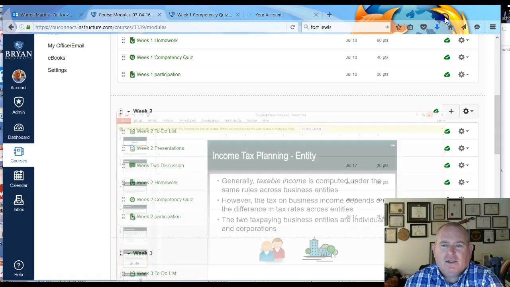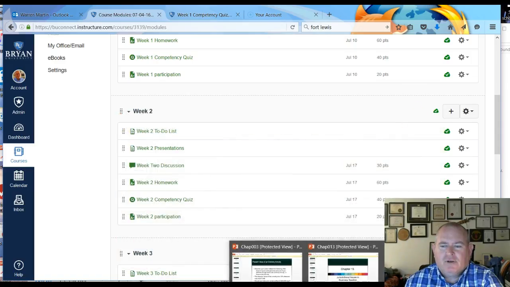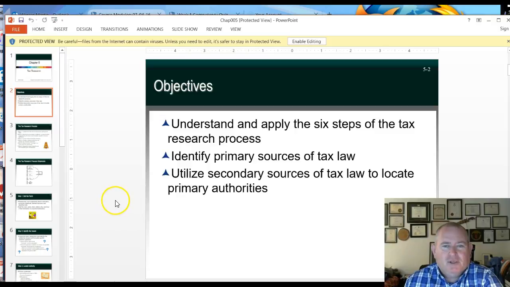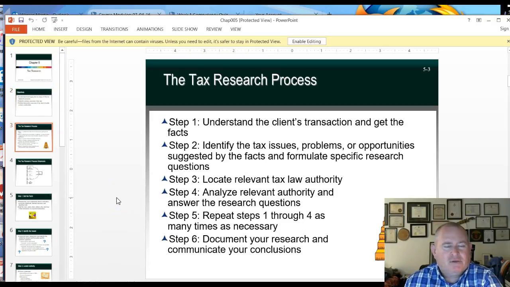And the last one is chapter 5 for this week, researching tax. You may hear stories about companies that move into a certain city because of tax breaks and things like that. So that's the other thing, how to research long term whether your employees are going to pay local taxes.